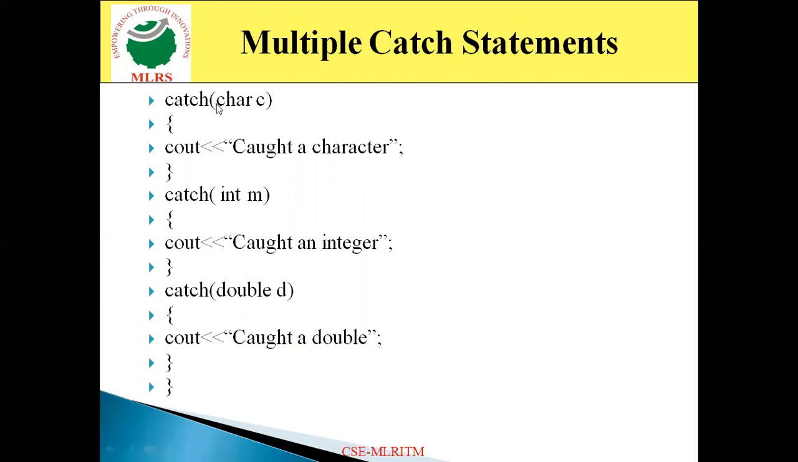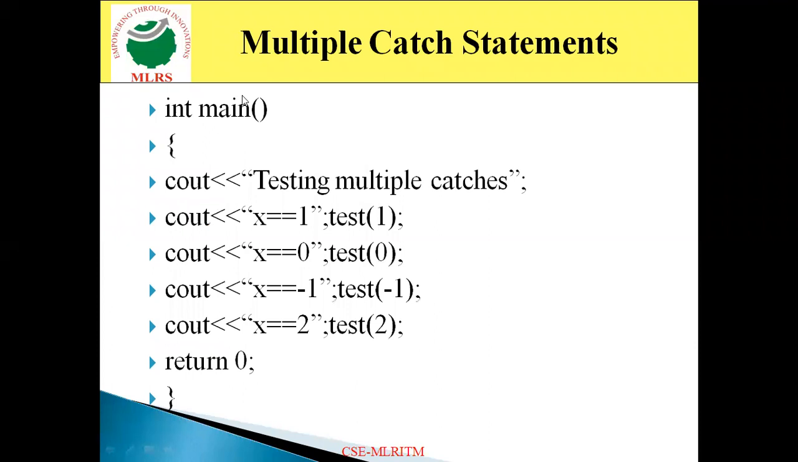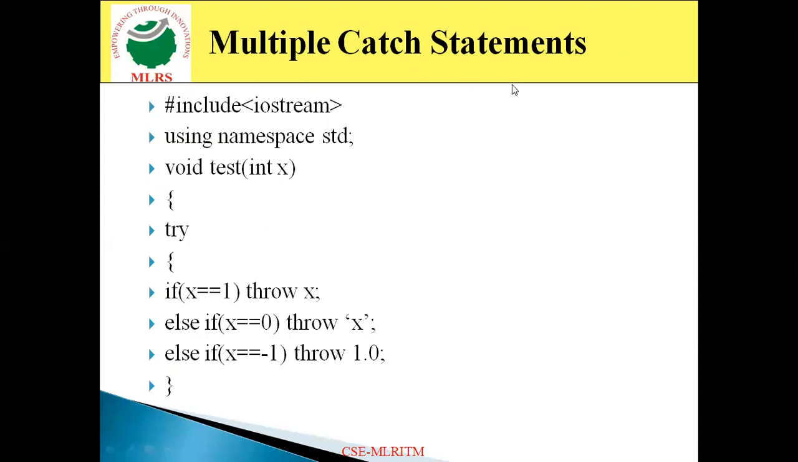So this is the way how multi-catch statements are done. Look at this, come to the main program now. In the main program, I'm simply specifying the first statement, cout testing multiple catches, which will appear on the output screen. Then cout x double is equal to 1, which will appear on the output screen. Test of 1 means here 1 is the integer value, so now I am passing the integer value. When I pass the integer value test of 1, x is specifying the 1. Now that 1 is passed to x.